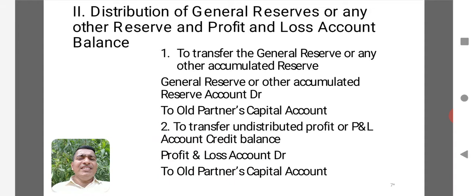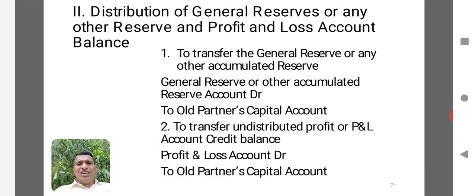Now, the second set of entries that may appear in the books of accounts of a partnership firm at the time of admission will be distribution of general reserve or any other undistributed reserve or undistributed profit or loss balance as shown in the balance sheet prior to admission. At the time of admission, we need to cancel some of the transactions. For example, if there is any undistributed reserve in the old balance sheet, partners will not carry forward that reserve to the next balance sheet, because whatever the reserve may be, it belongs only to the old partners.